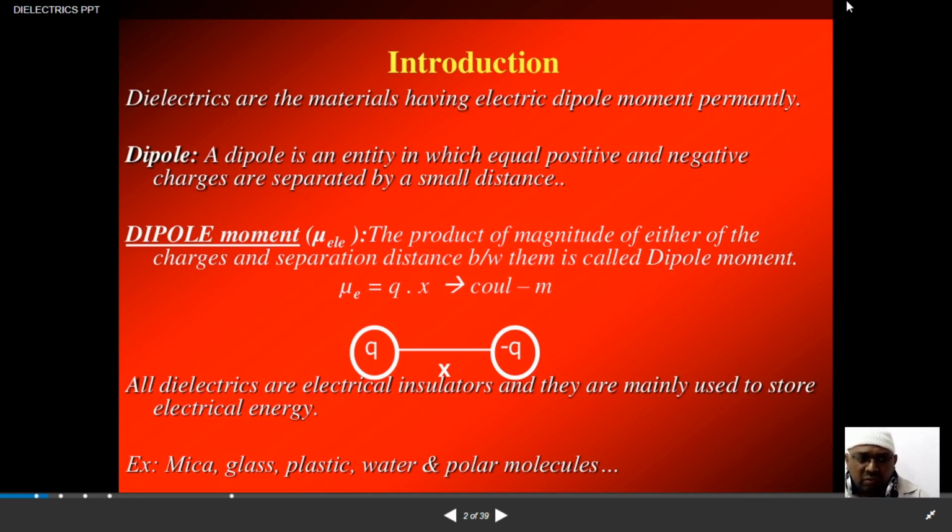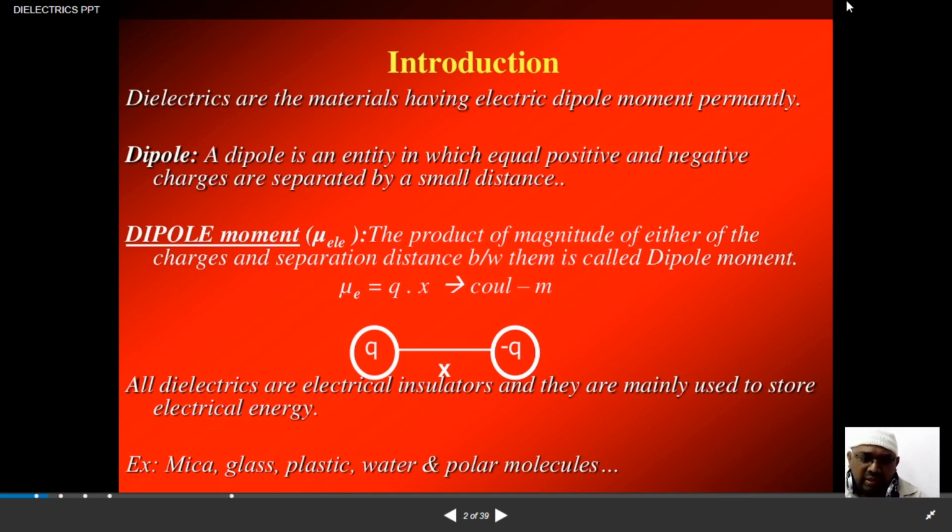Mathematically, the dipole moment is the product of the magnitude of either of the two charges and the distance by which they are separated.